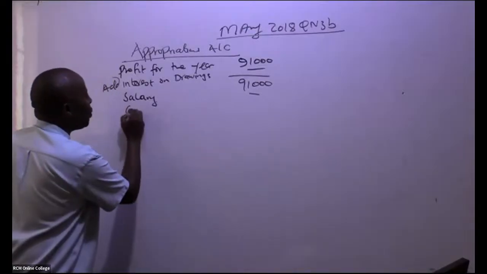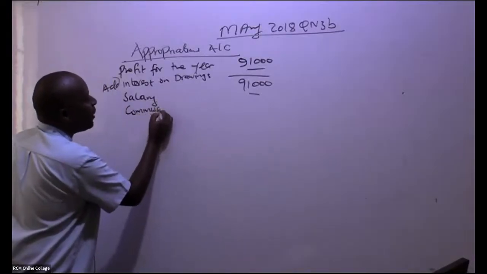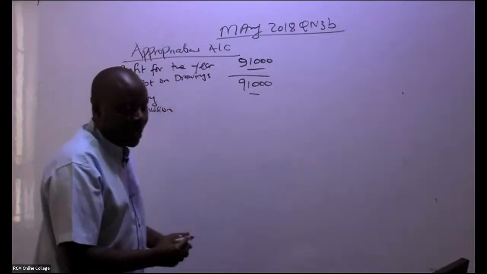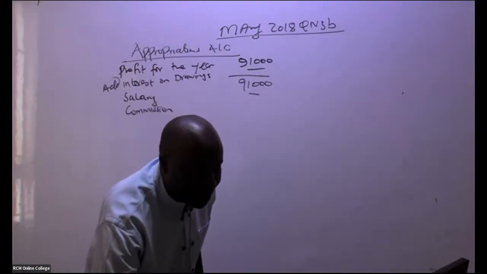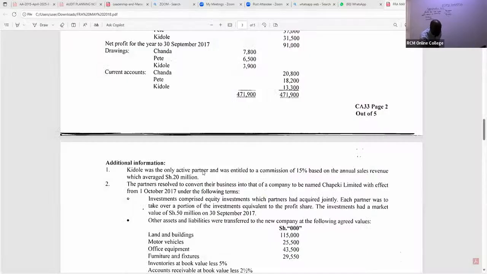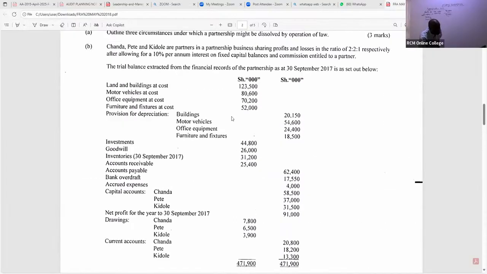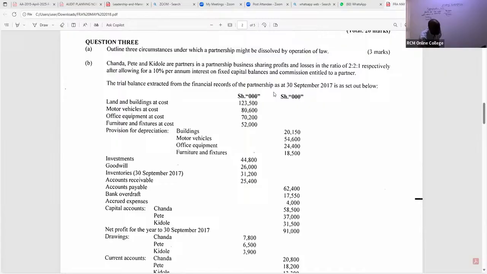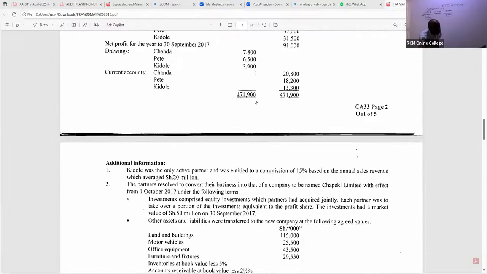We come to commission. Ladies and gentlemen, there is one person who is getting commission. If you read it here, who is this? We are told here Kidole was the only active partner and was entitled to a percentage based on the annual sales revenue, which is 20 million. But remember, our trial balance is in shillings thousands, so you must cut those zeros.